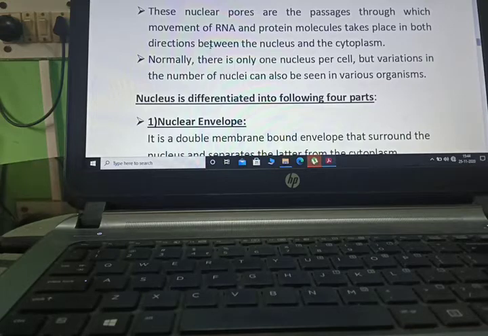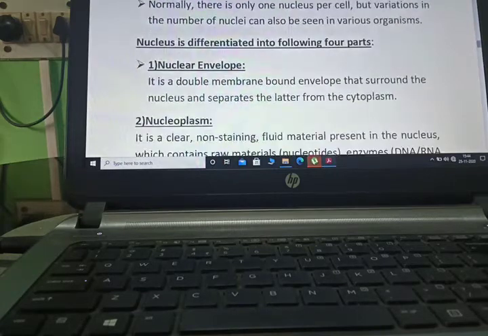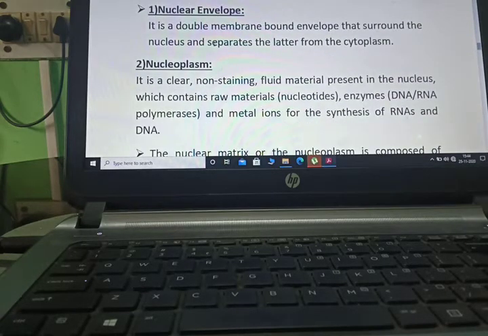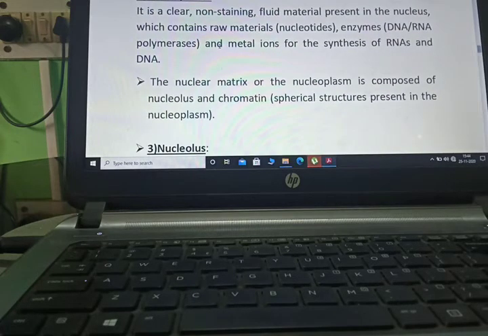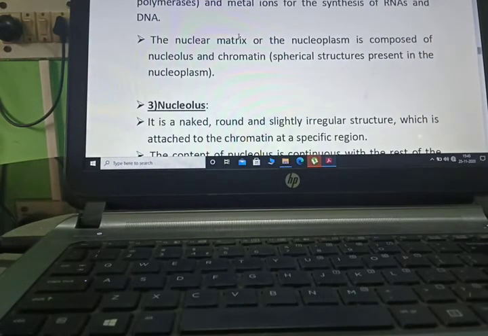Normally, there is only one nucleus per cell, but variation in the number of nuclei can also be seen in various organisms. The nucleus is differentiated into 4 parts. Number 1, nuclear envelope. It is a double membrane bound envelope that surrounds the nucleus and separates it from the cytoplasm. Nucleoplasm. It is a clear non-staining fluid material present in the nucleus which contains raw material, enzymes and metal ions for the synthesis of RNA and DNA. The nuclear matrix or the nucleoplasm is composed of nucleolus and chromatin.